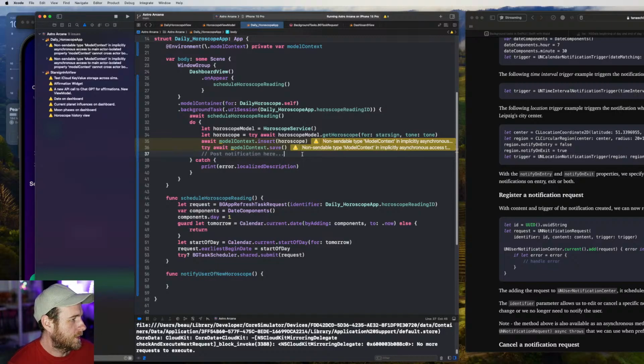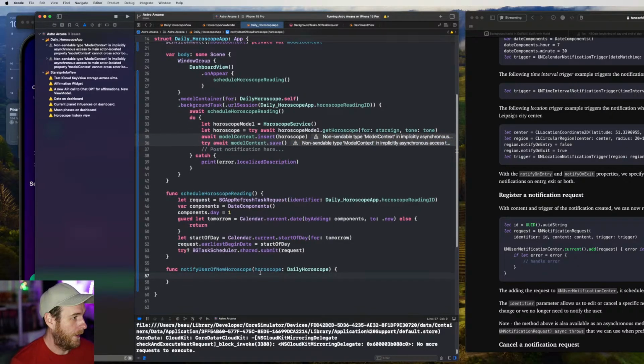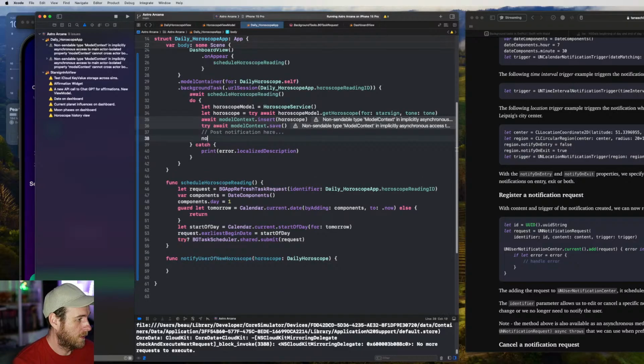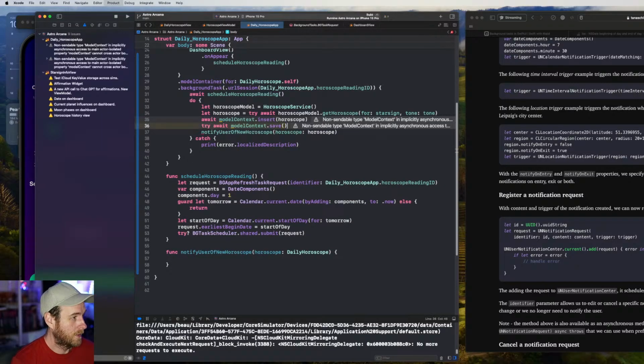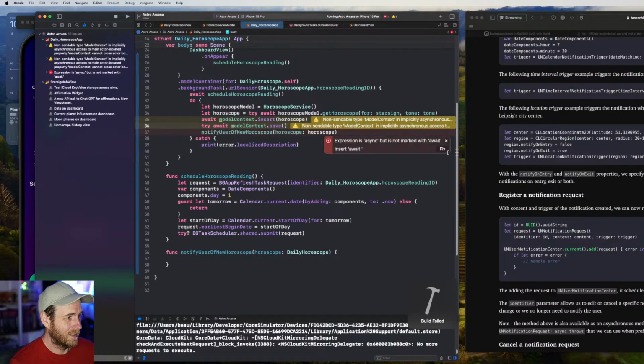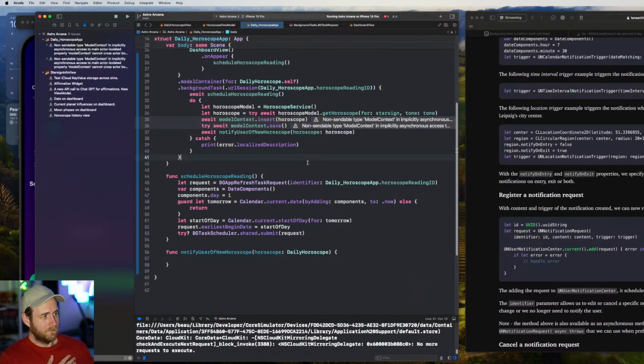We need the content. So I think we will pass through the horoscope here, which will be the daily horoscope, because that has the content on it. And then what I'll do is I'll just notify user of new horoscope, and then we'll just go horoscope, pass that through. Got an error, so we need to go await.